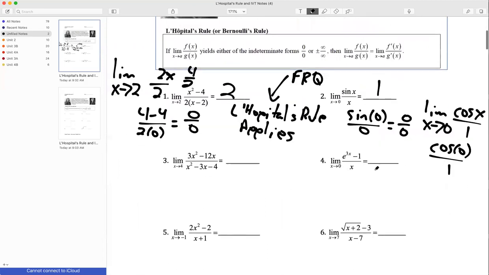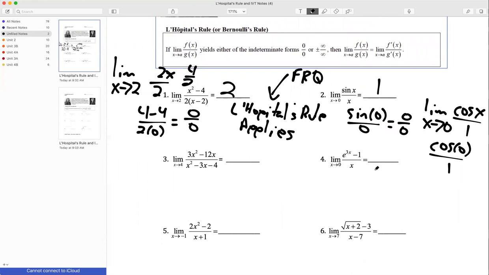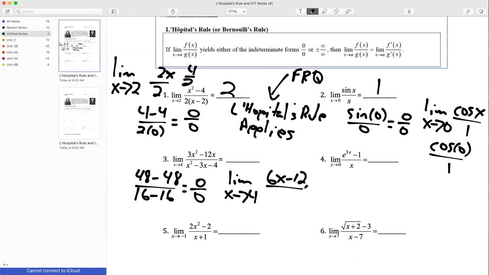All right, well, let's look at another one. I have the limit as x approaches 4. So I'm going to plug in 4, and let's see, that will give me 48 minus 48 in the numerator, and 16 minus 16 in the denominator, which is 0 over 0. Therefore, it's an indeterminate form. So I'm going to take the derivative. I have the limit as x approaches 4. The derivative of the numerator would be 6x minus 12. And the derivative of the denominator would be 2x minus 3.